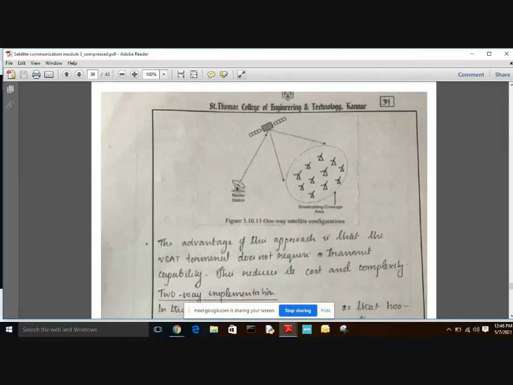The advantage of this approach is that the VSAT terminal does not require a transmit capability. This reduces its cost and complexity. So as it does not require any transmit capability, it reduces its cost and complexity.